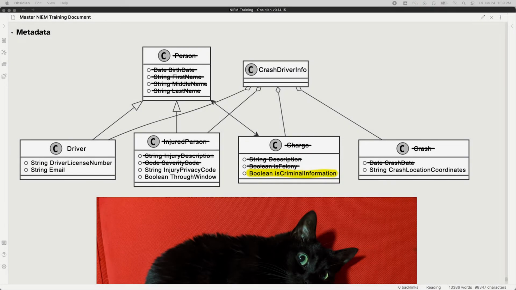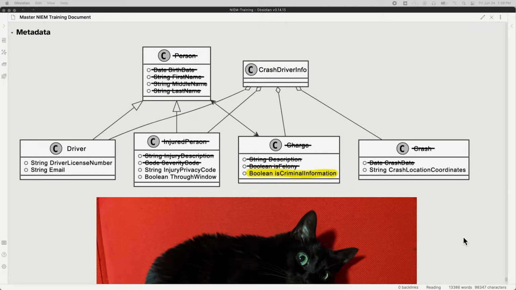Okay, so we just finished talking about code tables. Now we're going to move on to basically a separate topic, which is metadata. So we'll see we've got our UML diagram that we've been working on so far, and we crossed some stuff out. We crossed off the code we dealt with. Now we're going to do this little is criminal information Boolean that's part of the charge.